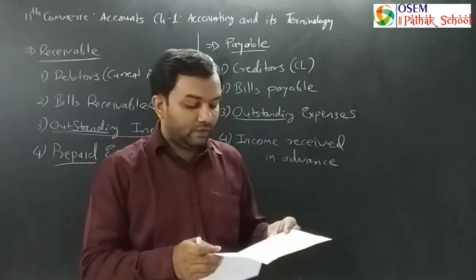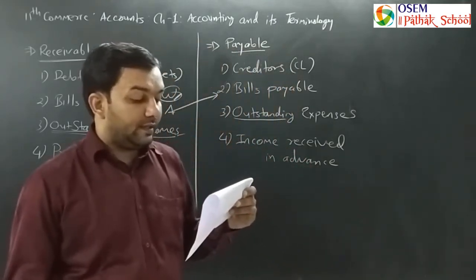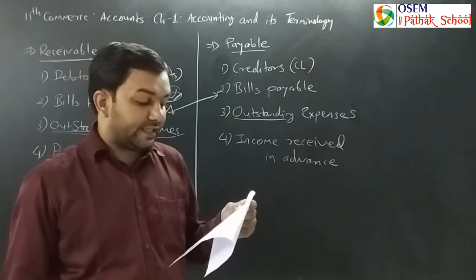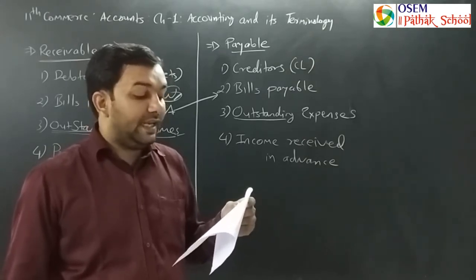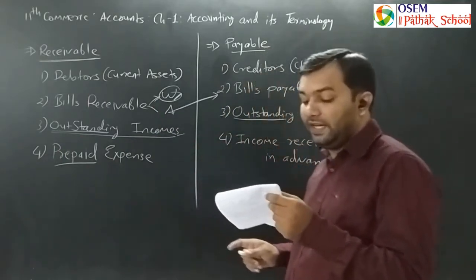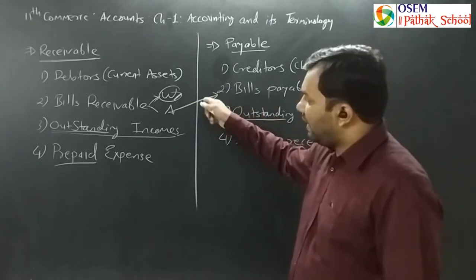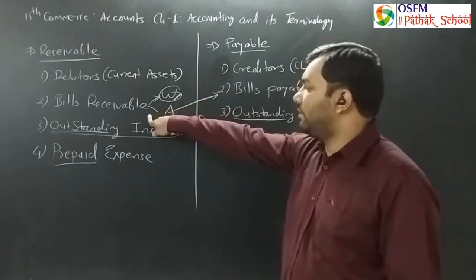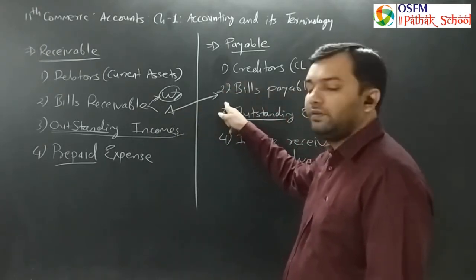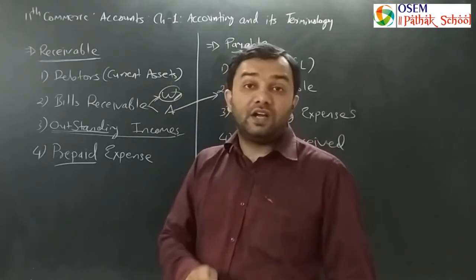So what does it give in your textbook? Bills payable is the written document where there are two parties, same as bills receivable, bill writer and acceptor, where the bill acceptor accepts the responsibility to pay a certain amount on a predetermined date in the future. The same language is written as in bills receivable, but this is from the point of view of the acceptor, and bills receivable is from the point of view of the writer of the bill.